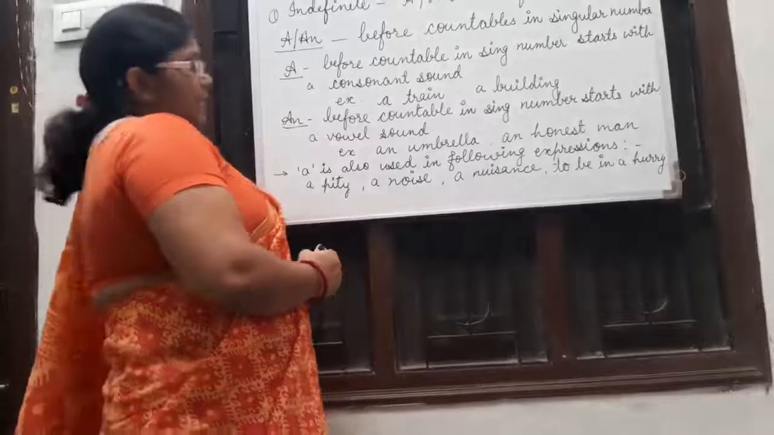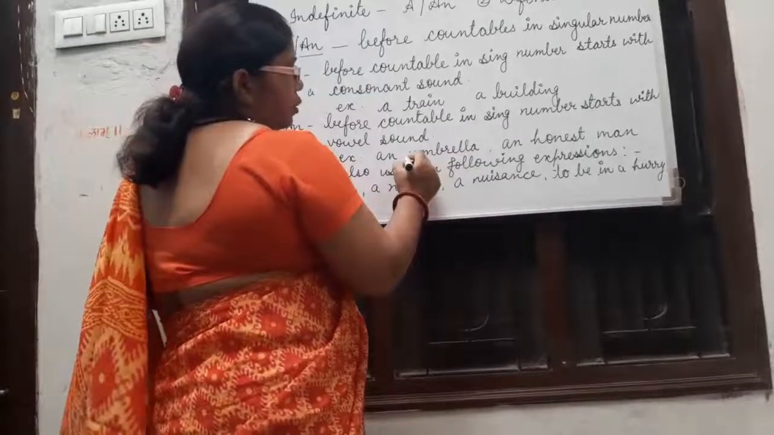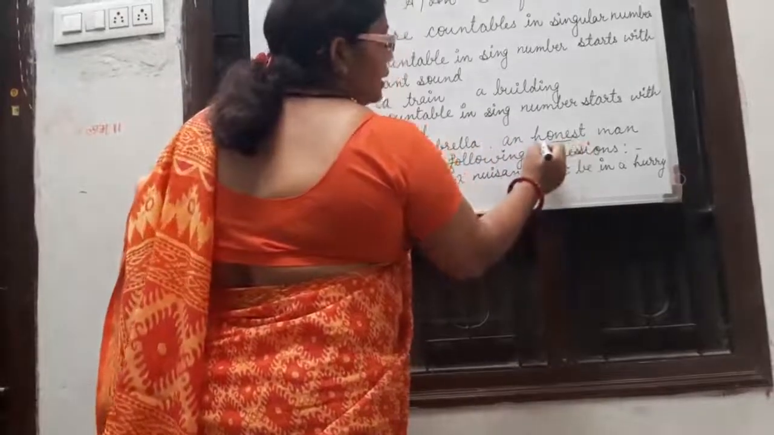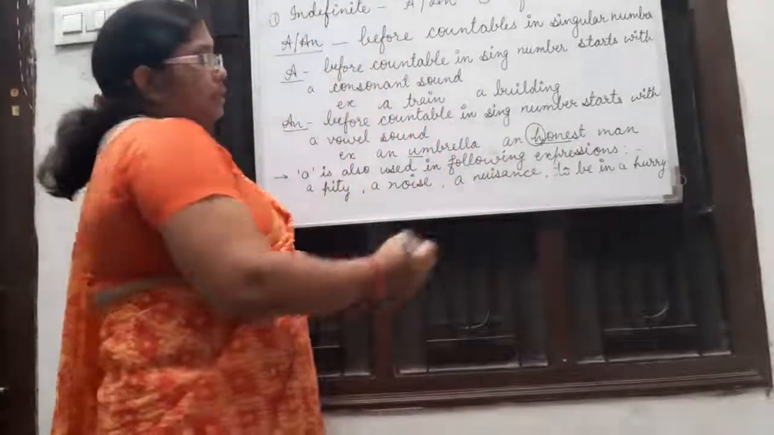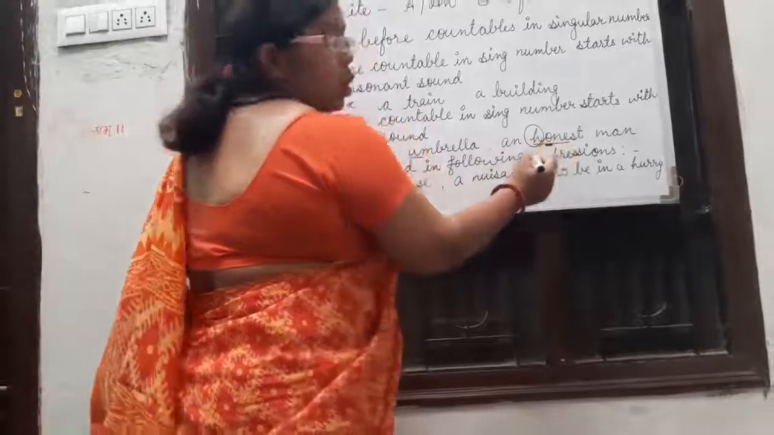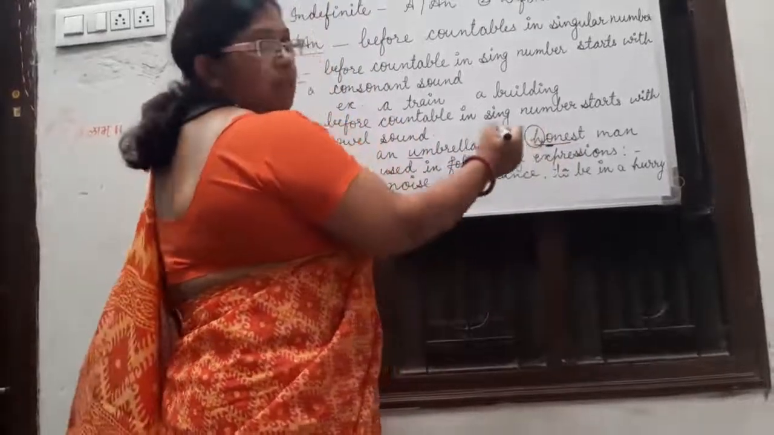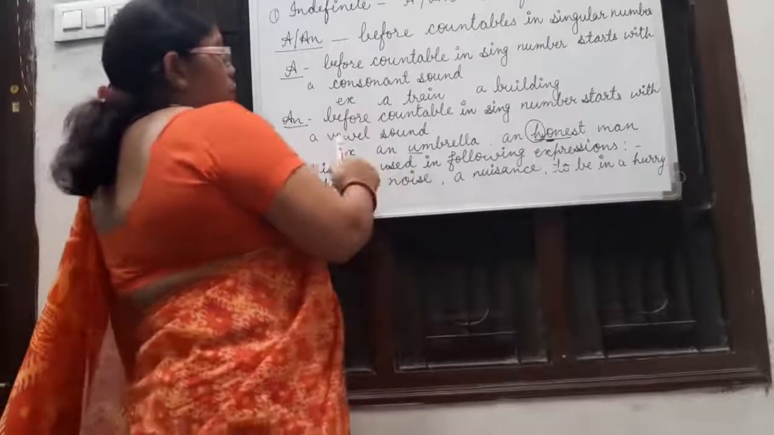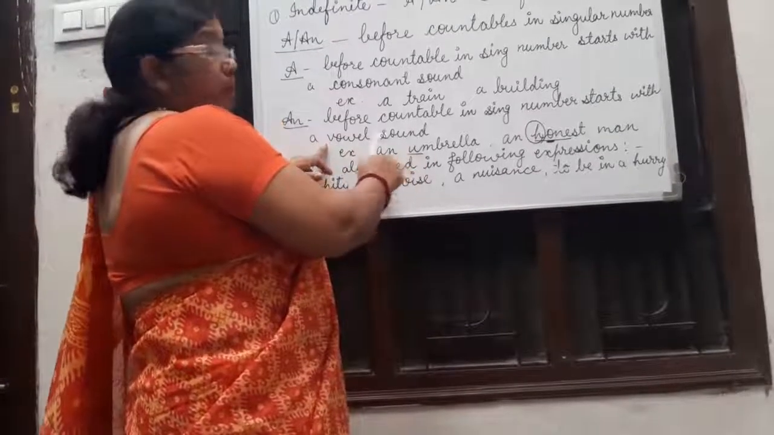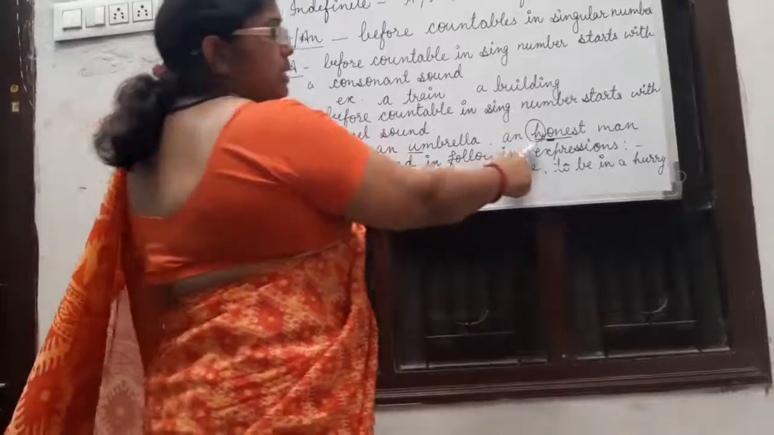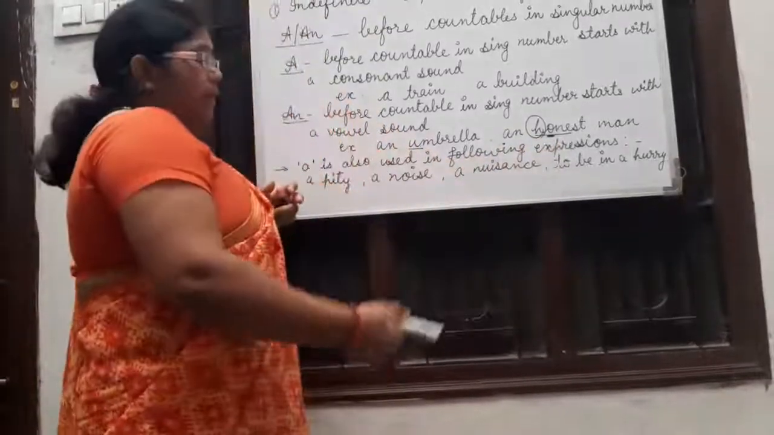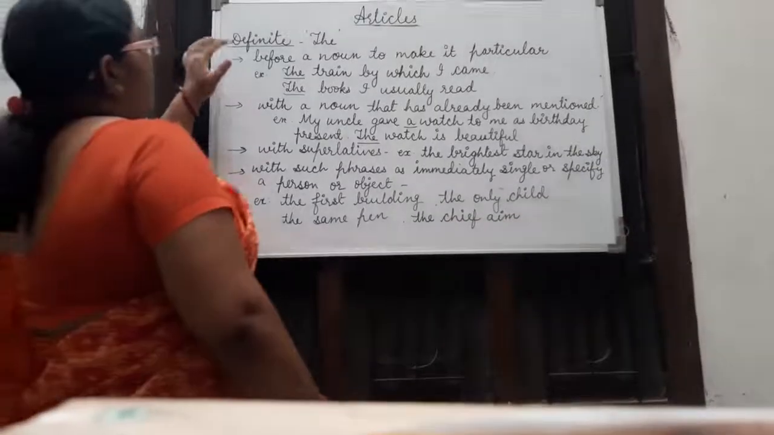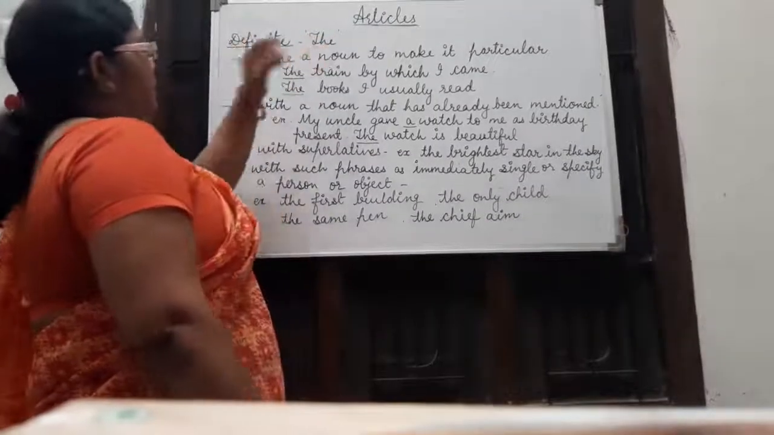Friends, you can see an in umbrella, U is a vowel, whereas in honest, H is a consonant, but here the sound is o, which means a vowel sound. So we can see that an is used before a vowel sound, not vowel, vowel sound, such as an honest man, an MLA, etc. Now we are talking about the definite article, the.